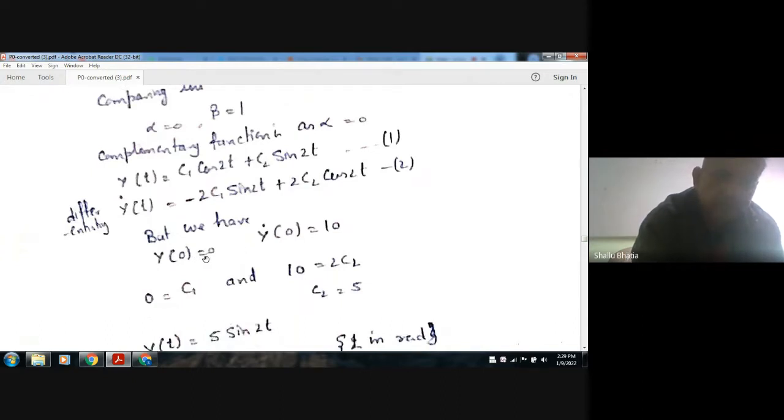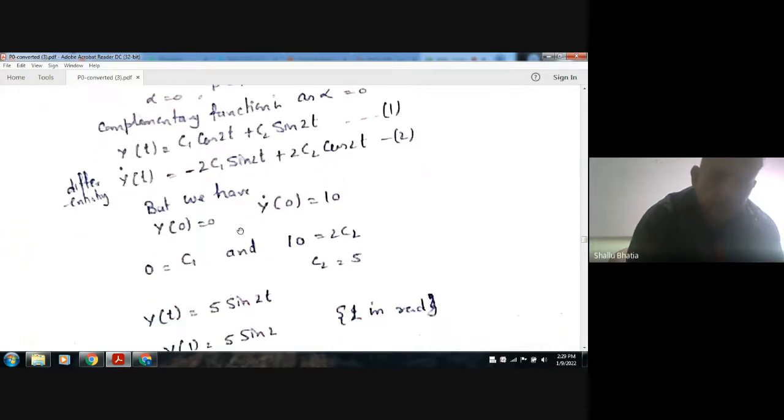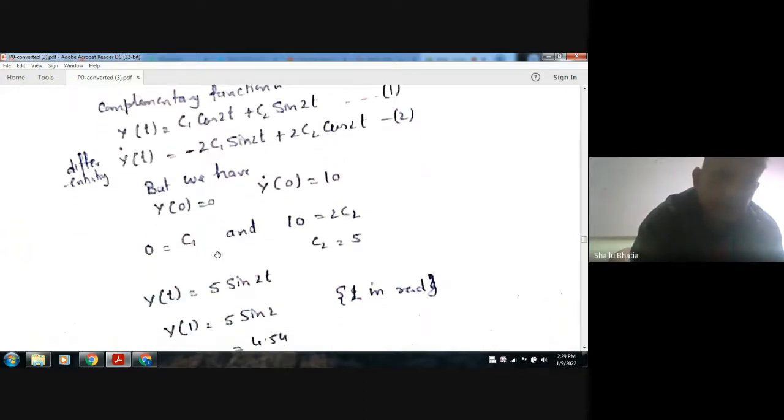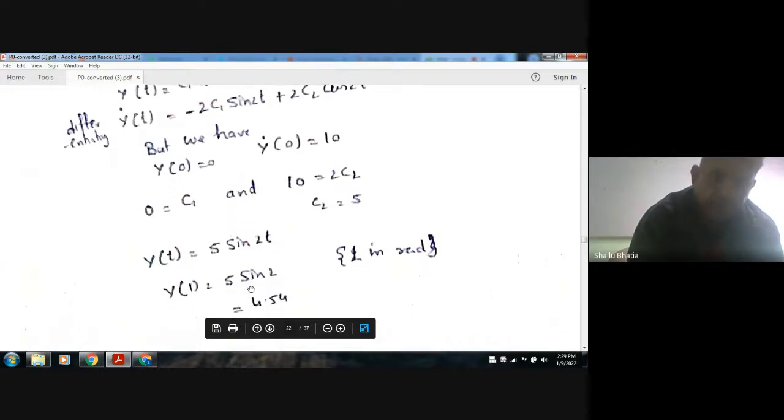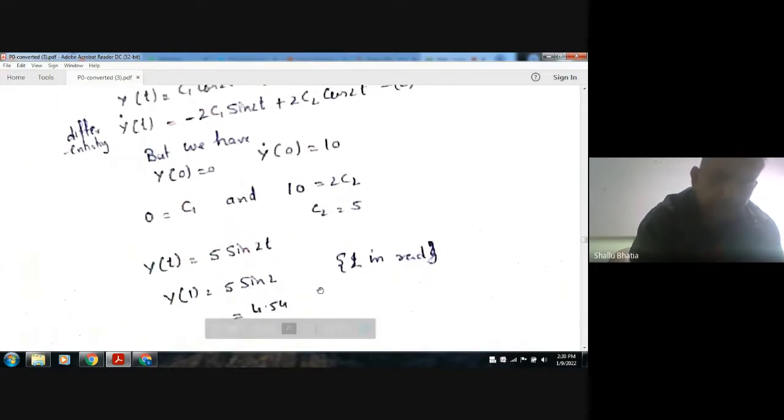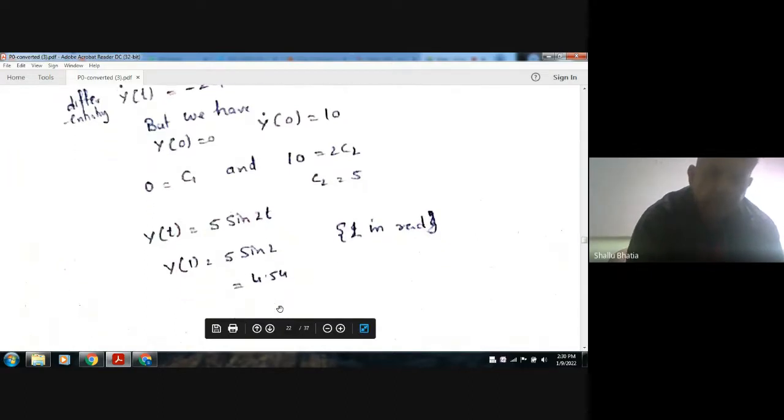At t is equal to 0, y is equal to 0, and y dot is equal to 10. From this we get c1 is equal to 0, and from this we get c2 is equal to 5. Okay, so the equation becomes 5 times 0 plus 5 sin 2t. So when t is your 1, okay, 1 is in radian, so y(1) is 4.54.